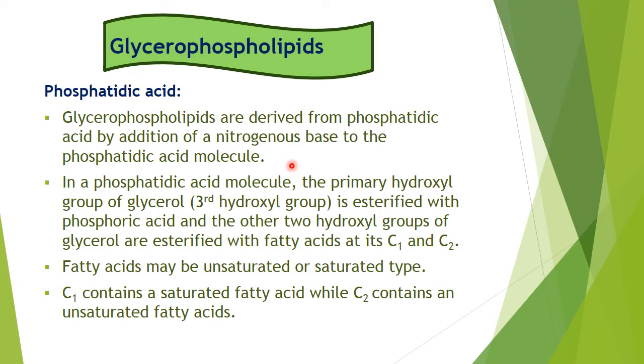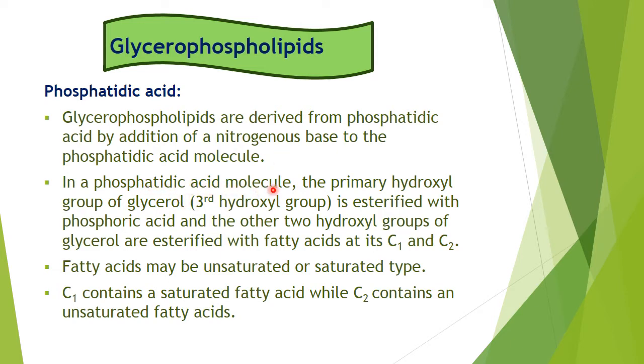Different phospholipids have different nitrogen bases. The phosphoric acid is the same in all phospholipids. The change is in the nitrogen base. Because of the change in nitrogen base, different phospholipids are produced.